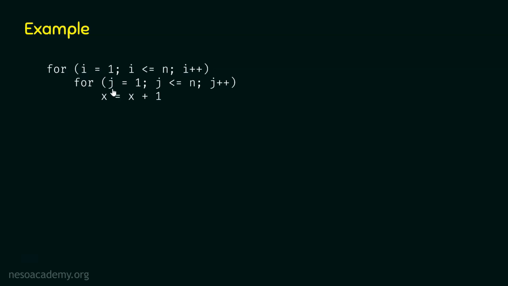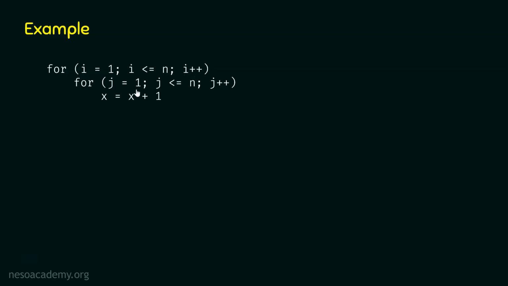In the first iteration, the value of j is 1. In the second iteration, it will be 2 because j is incremented by 1. In the third iteration, it will be 3. In the fourth iteration, it will be 4. And this will continue up to the value n. In the nth iteration, the value of j will be n. This is the last value of j for which this condition is true.